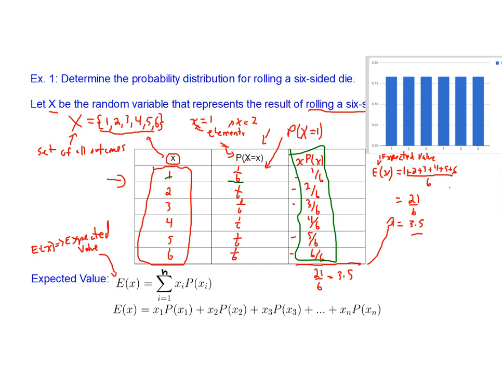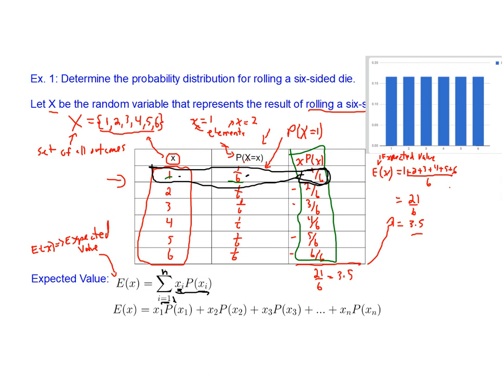So this means the sum of all of the x times the p of x's. The i down here basically is an index number. It starts at 1. So this says, hey, let's take x1 and multiply it by the probability of x1 happening, which is exactly what we did in the table up here. We took our first x value right here, multiplied it by the probability, and that's what went in this entry here. And then we go to the second one. i then becomes 2. So i starts at 1. Second time through, i is 2. So then we take x2 and multiply it by the probability of x2 and so on.